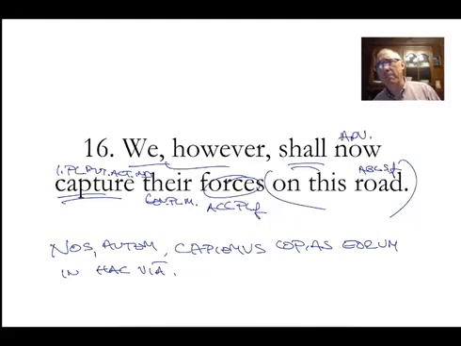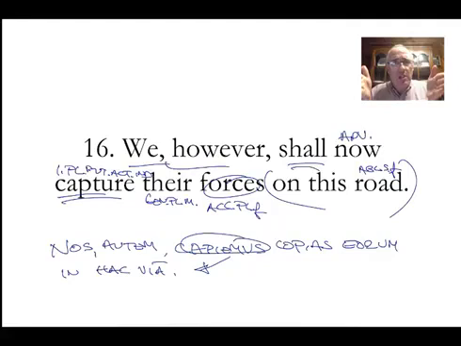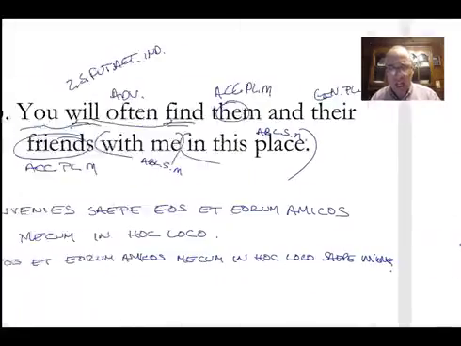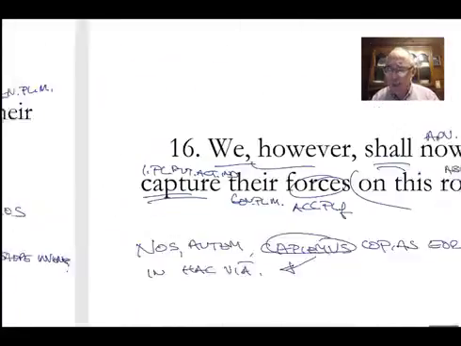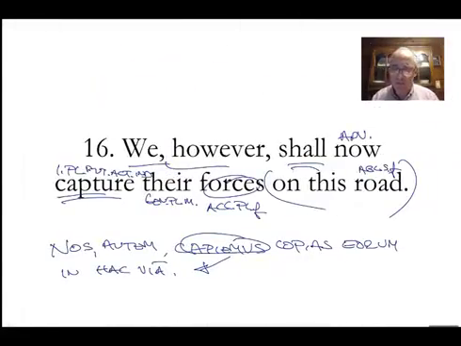And I wonder where I would put it. I guess I could put capiemus on the end. I like that. We, however, their forces on this road will. I think that's the only change I would make. I would be tempted to put capiemus at the end. But again, do you see my reasons for putting nos, indicating nos, separating nos, even though the we is captured in the verb? Okay, by all means, I get it, but I think the sentence calls for a little more emphasis that this one did not. And that's all we're talking about in this chapter.